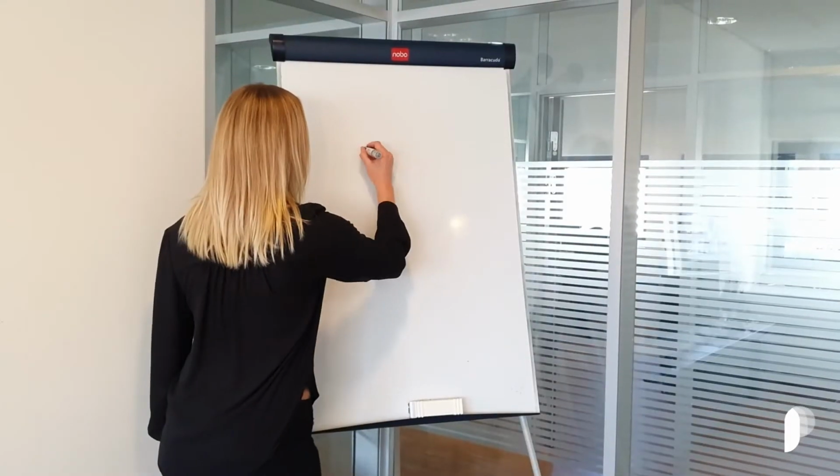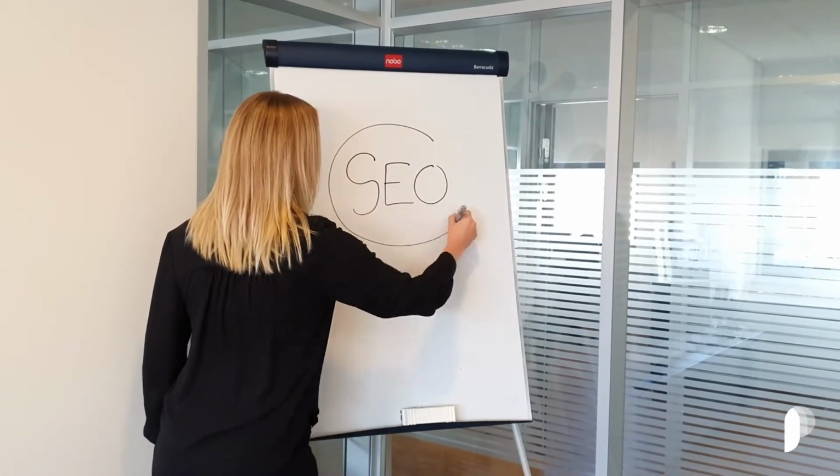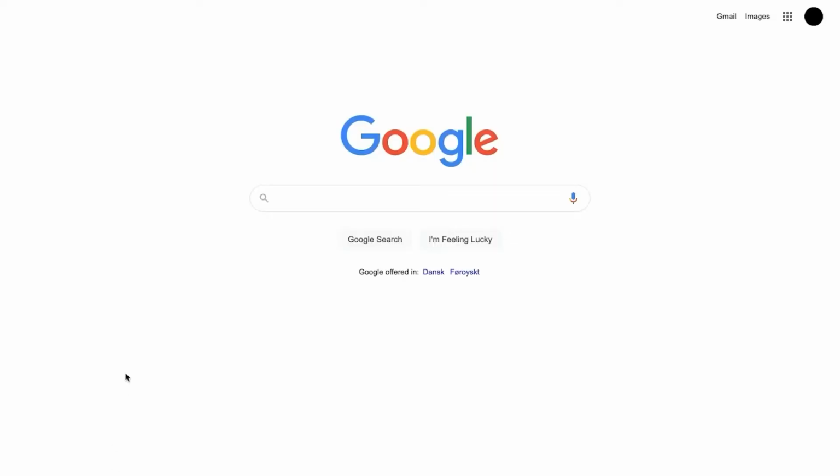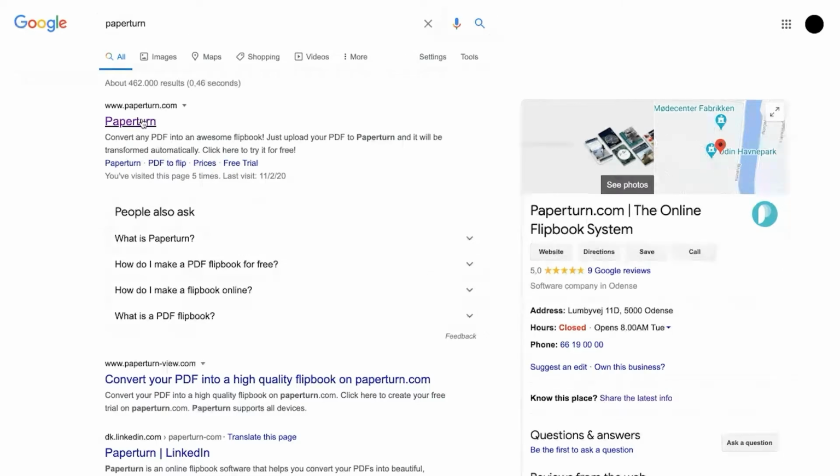SEO, search engine optimization, is a process of optimizing your flipbook to get more organic or unpaid traffic from search engines. In other words, you enhance your flipbook by adding descriptions and keywords to make it more attractive to a search engine like Google. Your flipbook will then display at the top of search results. And research shows that the top results of pages like Google receive 95% of clicks. So you need SEO if you want that exposure, and Paperton makes it really easy.